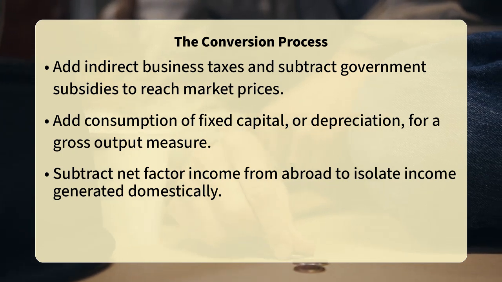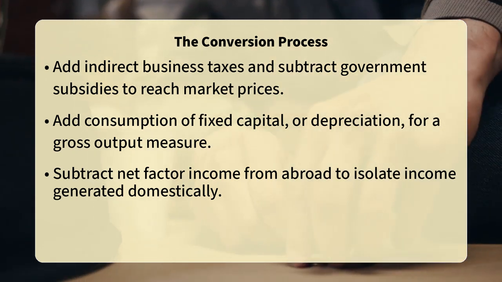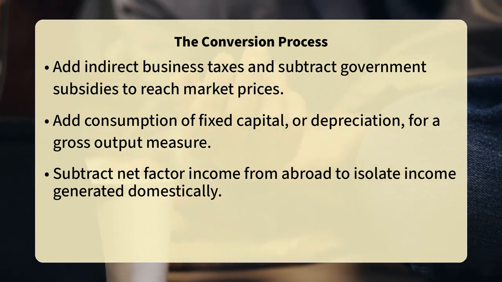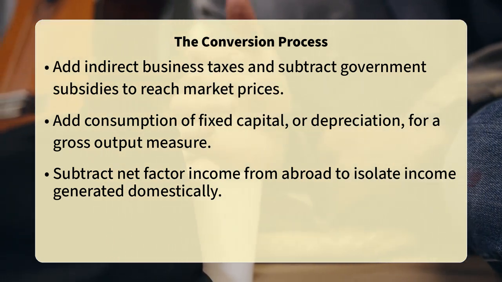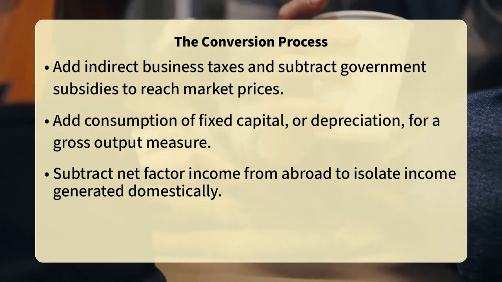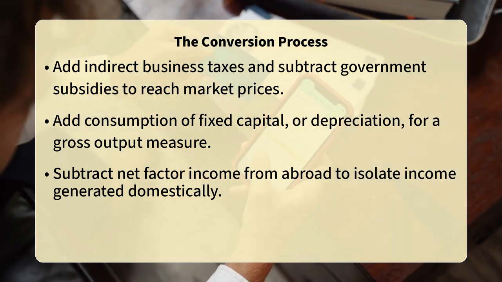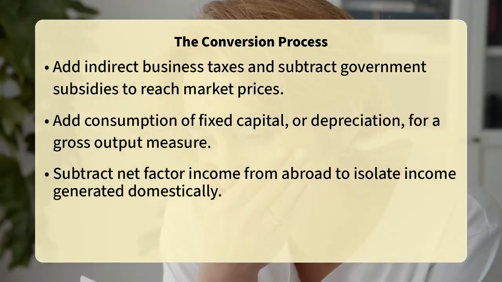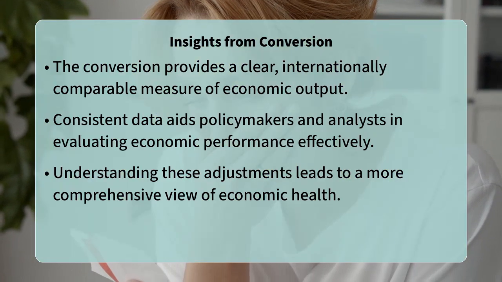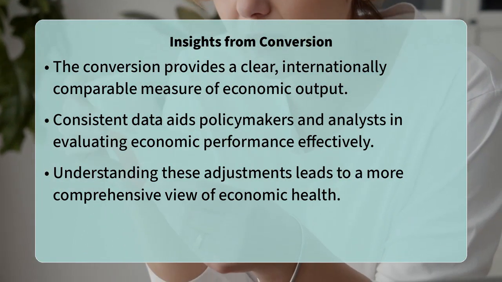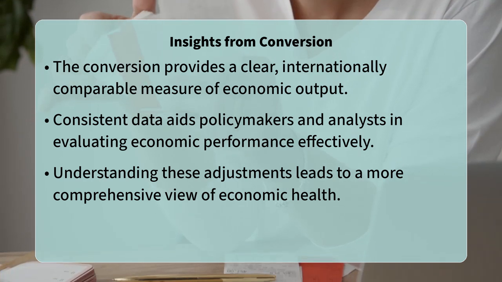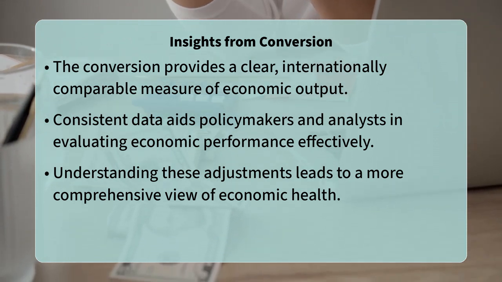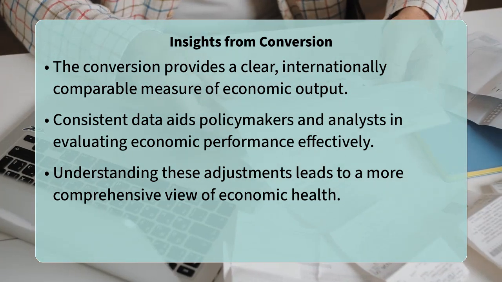This figure represents the income earned by a country's residents from their investments and work abroad, minus the income earned by foreign residents within the domestic economy. National income includes this NFIA because it is income earned by residents. However, GDP only counts what is produced within the domestic borders, so you must subtract net factor income from abroad from national income. So, the formula is GDP equals national income plus indirect business taxes minus subsidies plus consumption of fixed capital minus net factor income from abroad.